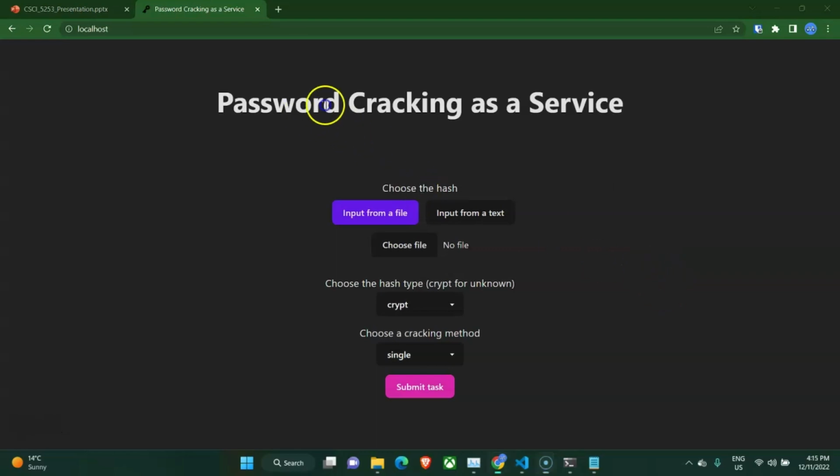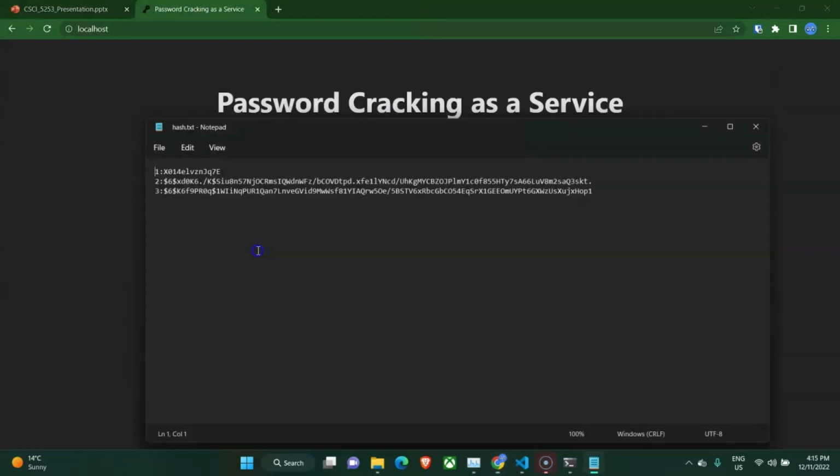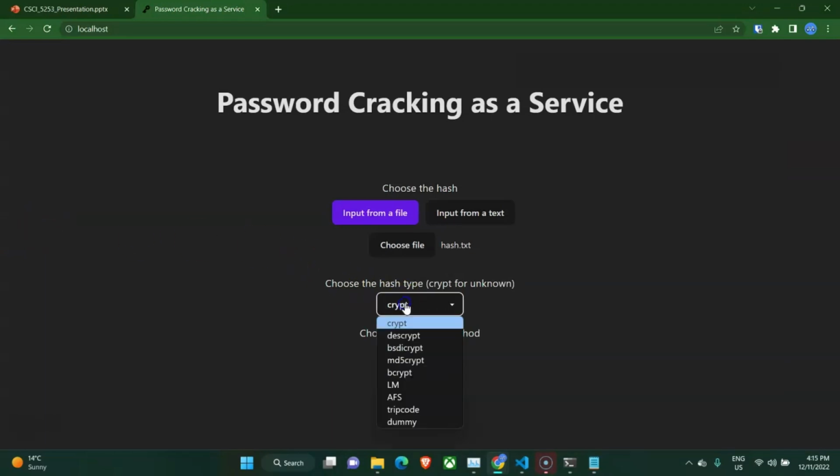As you can see, this is our front end. One input that we have is to provide a hash file. So we provided our password hash file. The hash file, as I spoke about, is a set of hashes that you see over here. You can have a user ID, colon, password hash. That's the format that John the Ripper accepts. After that, you can decide the hash type from a selected set of hashes. For now, we just choose scrypt for defaults.